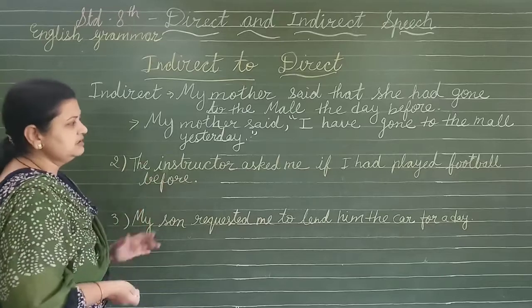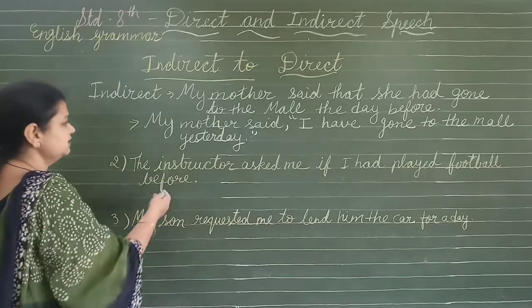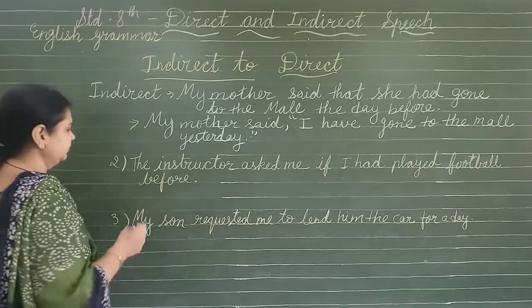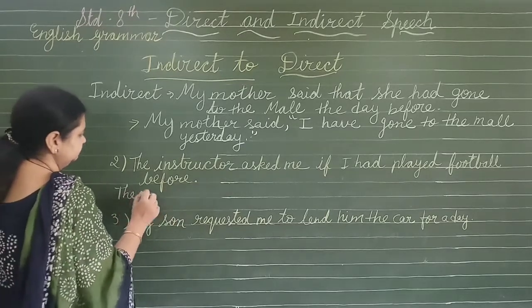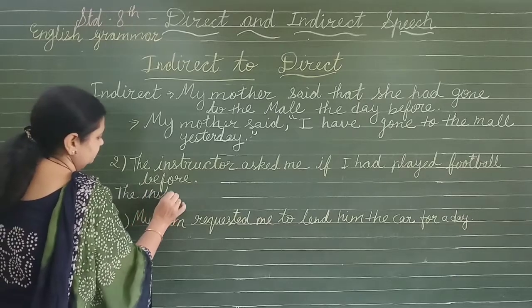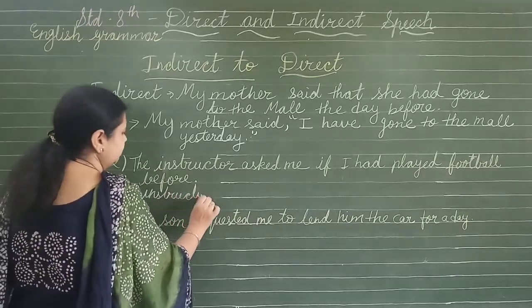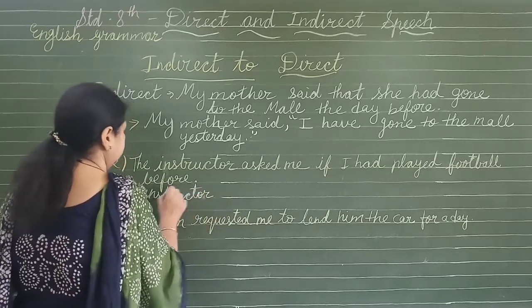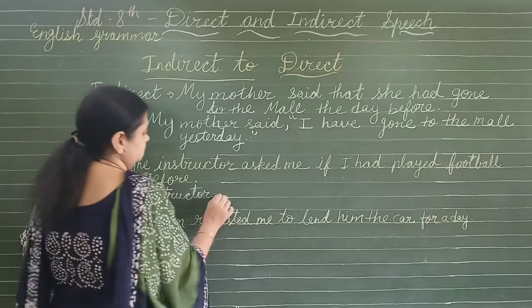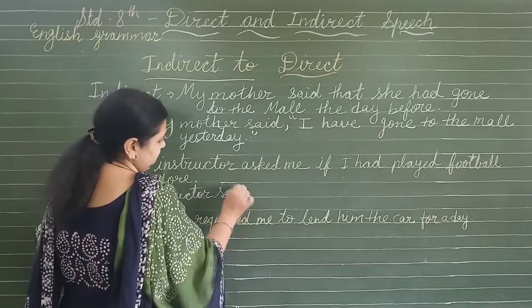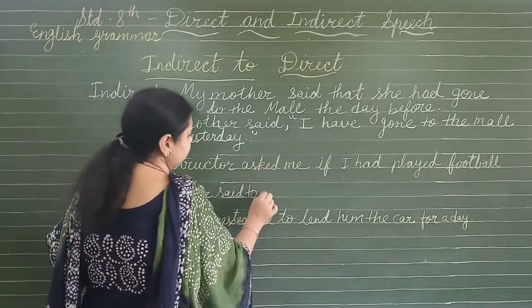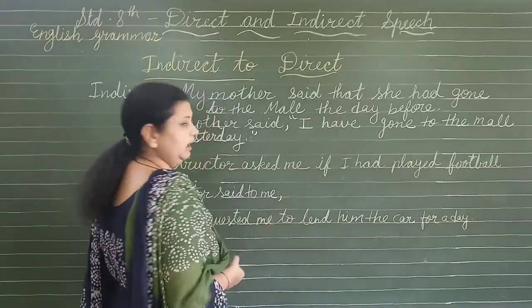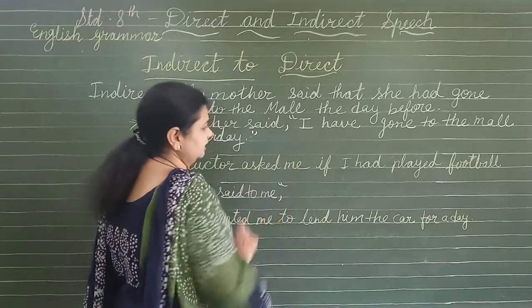Now come to the question sentence. The instructor asked me. Now "asked" changes into "said to". The instructor said to me, comma, inverted comma starts.